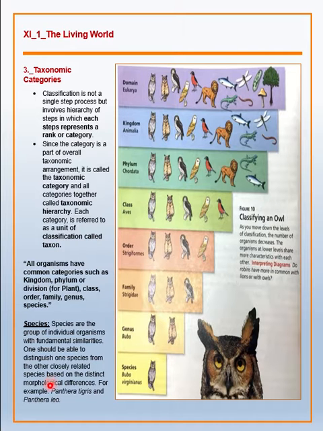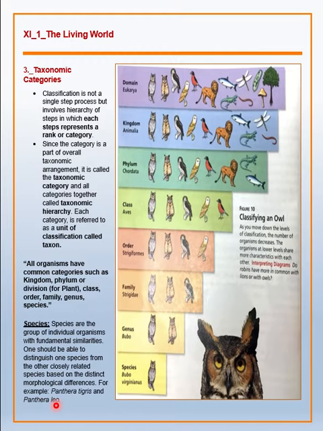Let us consider some examples. For example, Mangifera indica, Solanum tuberosum. Solanum tuberosum is potato, and Panthera leo. Panthera leo means lion. Now, here you can see Panthera leo.